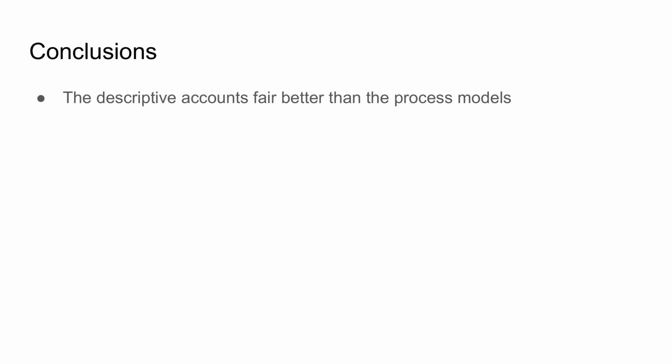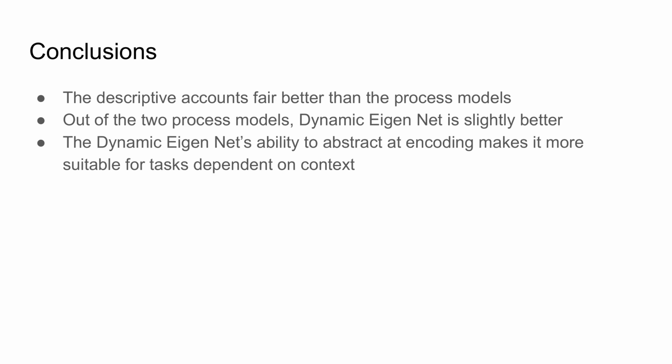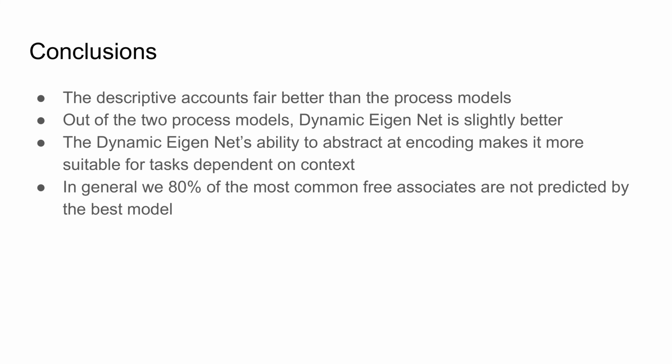In LSA and topics, it may be that the word-by-document input provides more constraint than a sliding window. In Word2Vec, it's likely that the negative sampling optimization leads to better performance. The dynamic eigennet performs slightly better than Beagle. Because dynamic eigennets abstract at encoding, they are more suitable for context-dependent processing. But overall, about 80% of the first associates were not predicted by the best model.